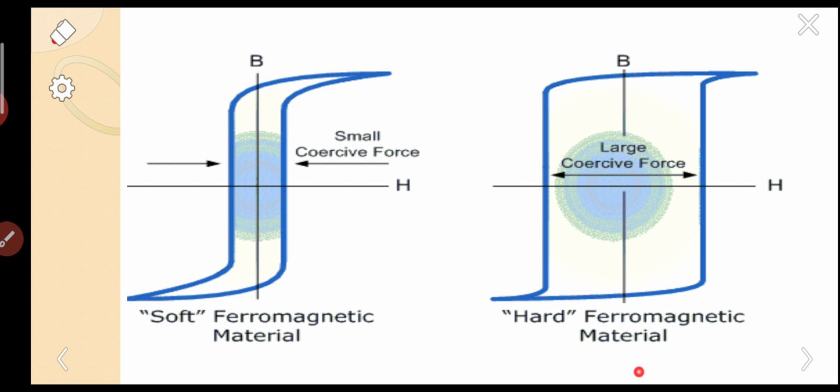That's why it is termed a hard ferromagnetic material. So what is the basis for classification of these two types? The primary cause is the area of the loop, and the second cause is the amount of coercive field.